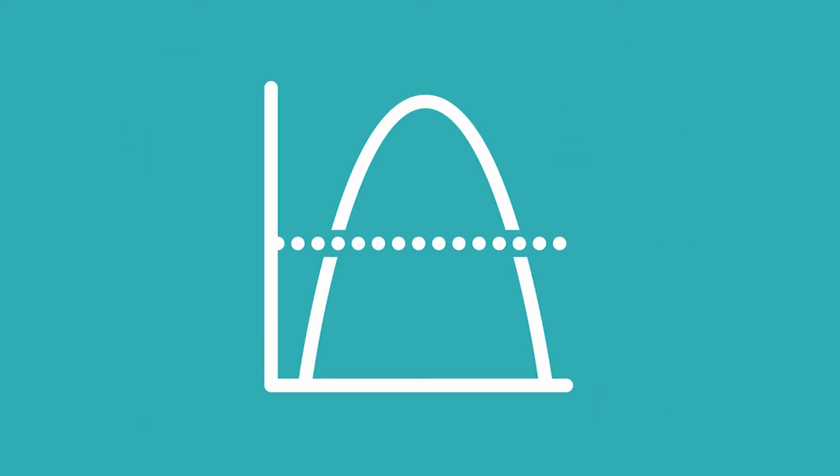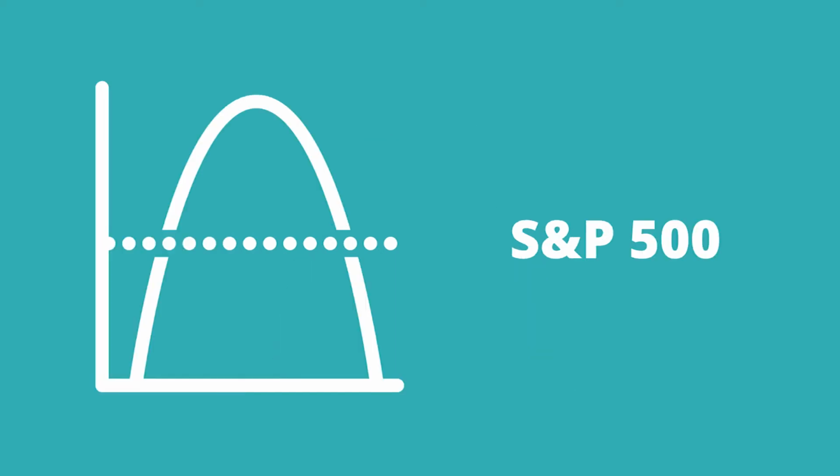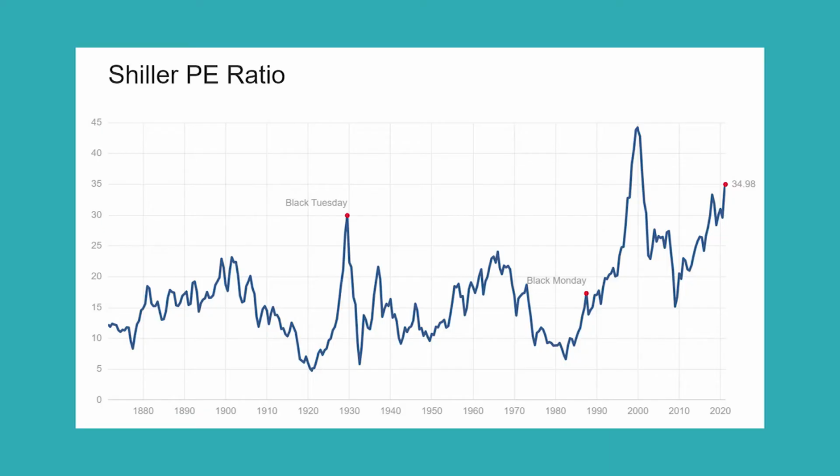Now the stock market average also has a PE ratio. When we talk about the market average, we talk about the S&P 500. The S&P 500 contains the 500 largest companies in the United States. So if we look at the PE ratio of the S&P 500, we can see the valuation of the market average. You can see that the average was always around 15 for the past 200 years, but right now it's close to 35. This is how we know that the market average is overvalued now.